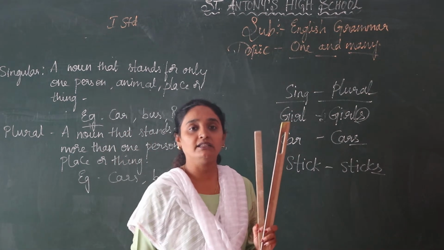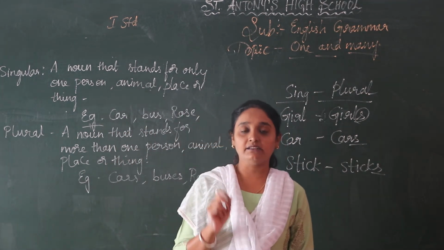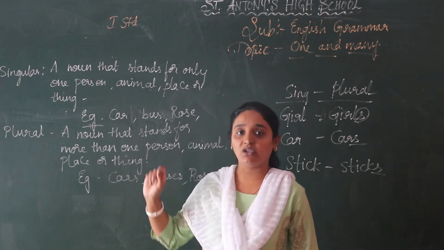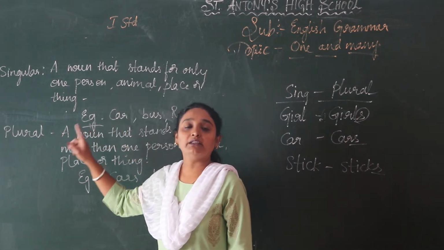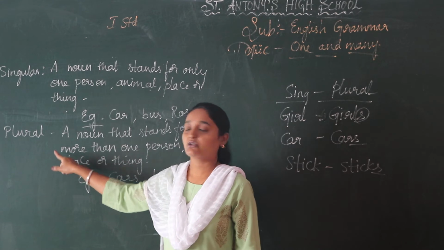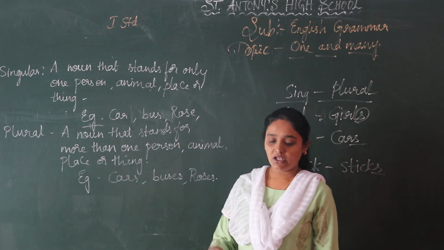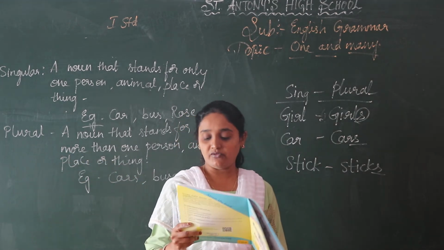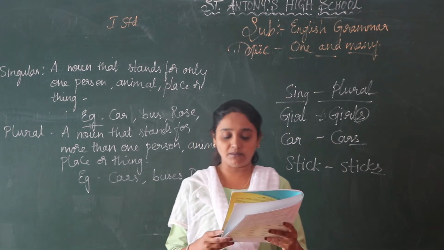So today we learned about one and many. That is the lesson I did. One means singular. More than one means plural. I have given examples also. I am going to read the textbook for you once again. That is page number 13.